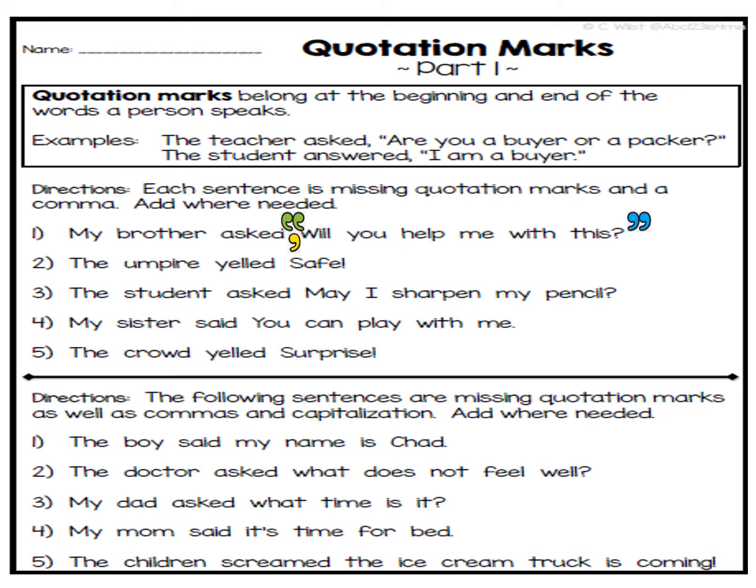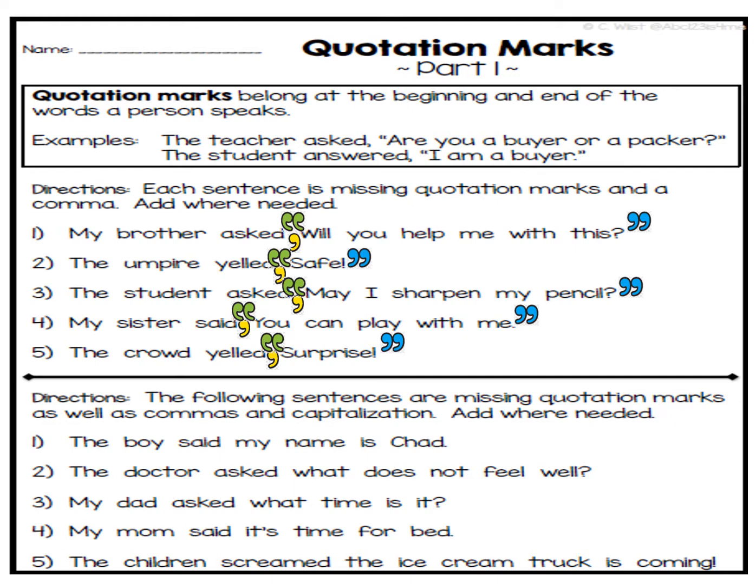The umpire yelled, "Safe." That's what he said. He said safe. The students asked, "May I sharpen my pencil?" "May I sharpen my pencil" should have quotation marks around it with a comma in the front. My sister said, "You can play with me." Quotation marks around what she said. There's a comma in front. The crowd yelled, "Surprise!" Surprise gets quotation marks. Now, whenever I'm doing these, I like to draw lines under what was said. I think it's helpful. If you think it's helpful too, you can also put lines under.